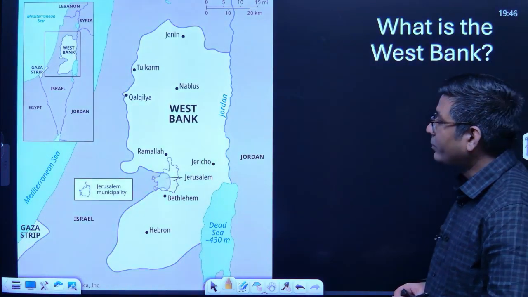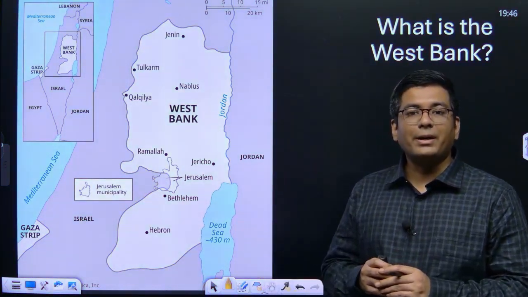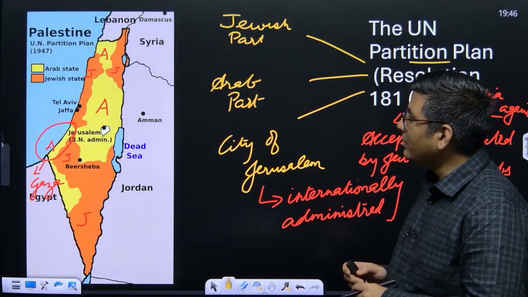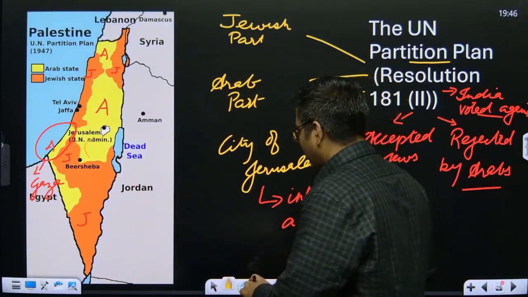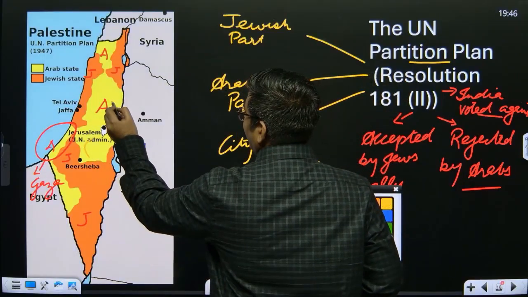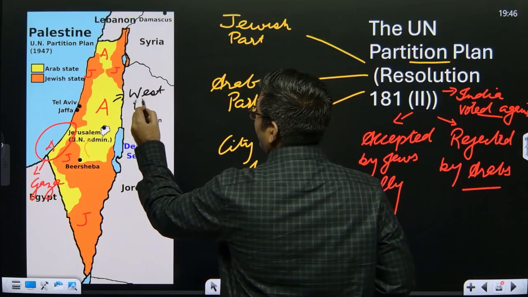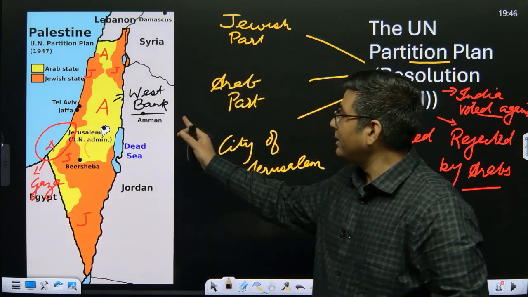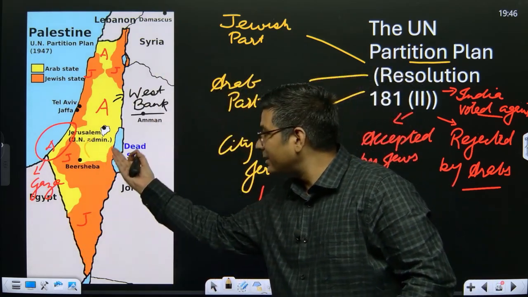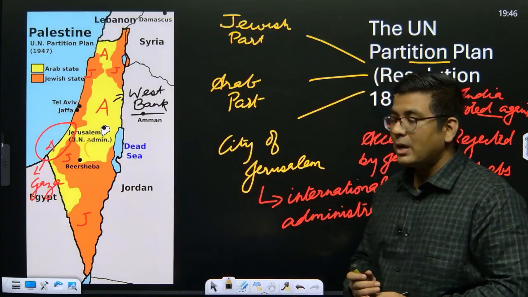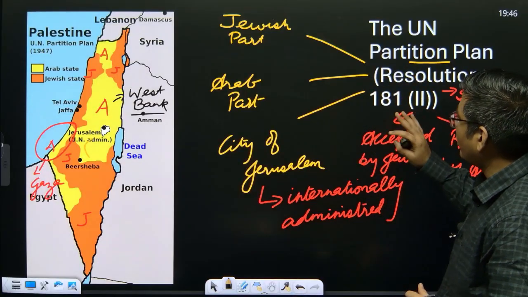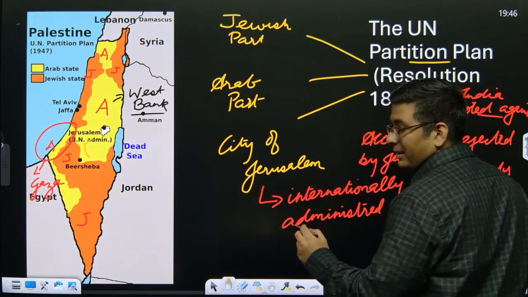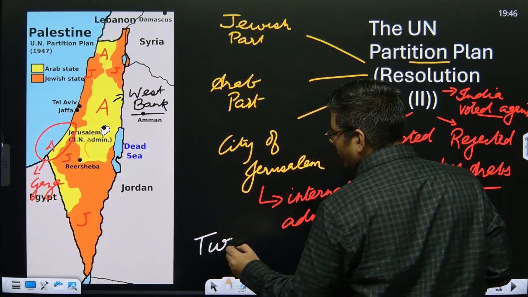Now comes the next part. There was a particular region in the UN partition plan which was called the West Bank. Okay, now if I go back to the UN partition plan, this yellow region is something which is actually called the West Bank. I'm writing this as West Bank. Now we need to understand what exactly is the West Bank. Okay, I have told you this is Gaza and this is the West Bank and this is Jerusalem. We are going to see what exactly is West Bank now. Okay. Now at the same time, I would also want to highlight that from this particular UN partition plan starts the concept of two-state solution.